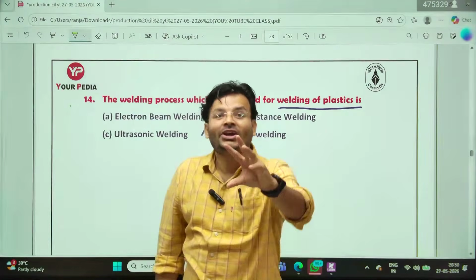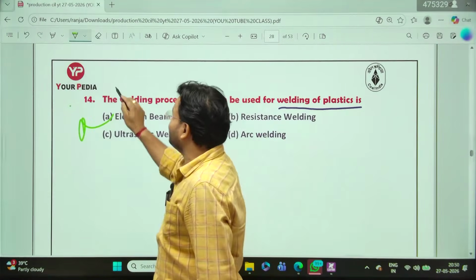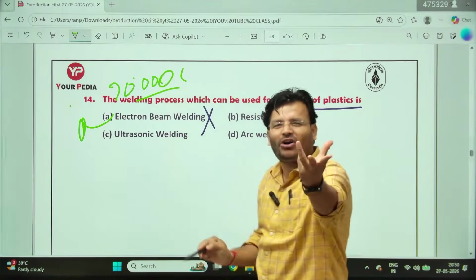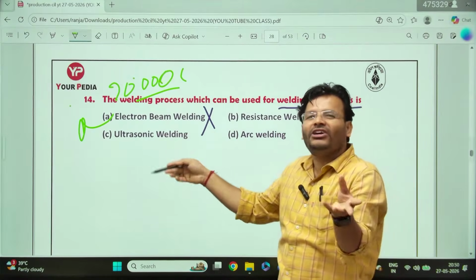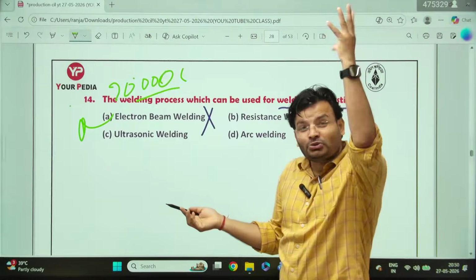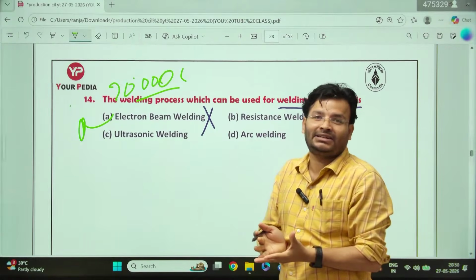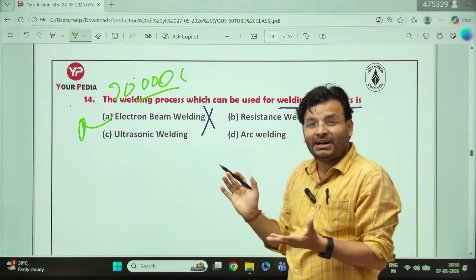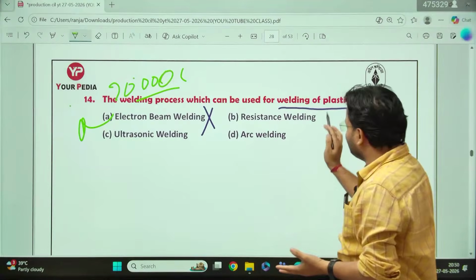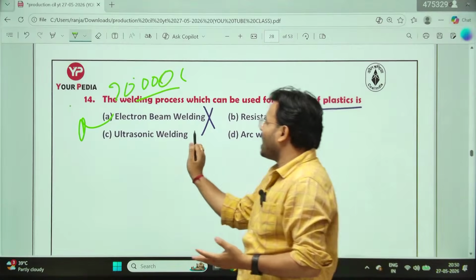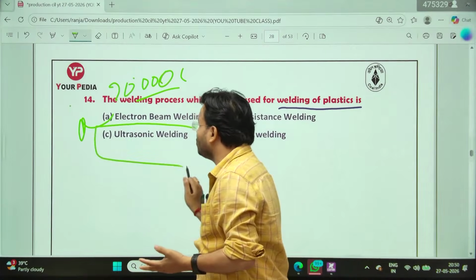Electron beam welding will get a temperature of approximately 20,000 degrees Celsius. Baba, 20,000 degrees Celsius. How? Eliminate that option. Electron beam welding I can get up to 20,000, sometimes 25,000 degrees Celsius. It is plastic, sir, think about it. Yes sir, this won't work. Resistance welding, arc welding, sir, no. Always keep in mind, in that case I am going to use ultrasonic welding.